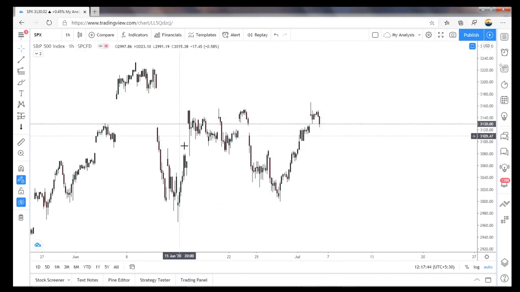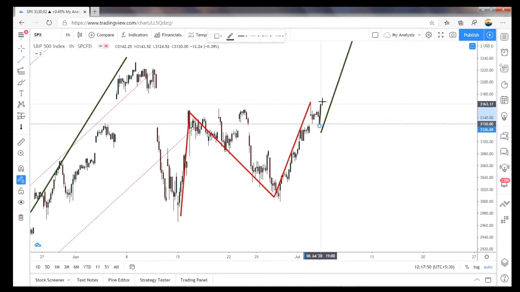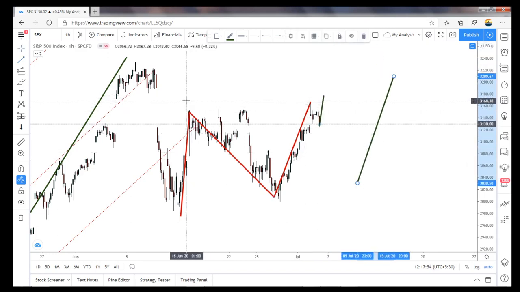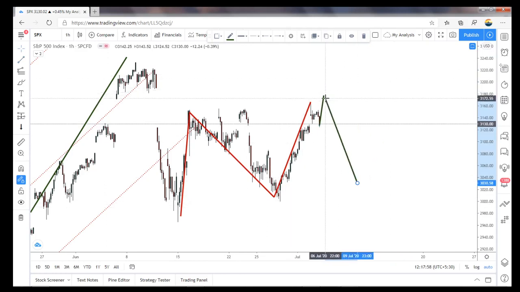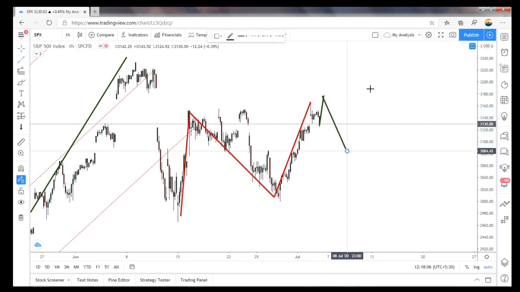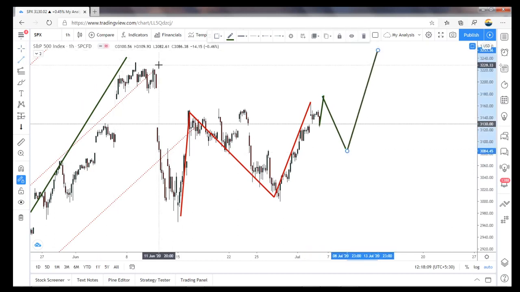Or if it is an A, B, C as a W, X, so at that time what will happen here is the 5-wave is completed, so this becomes W, X, A, and then a drop for the B, and then C will take off above the high.